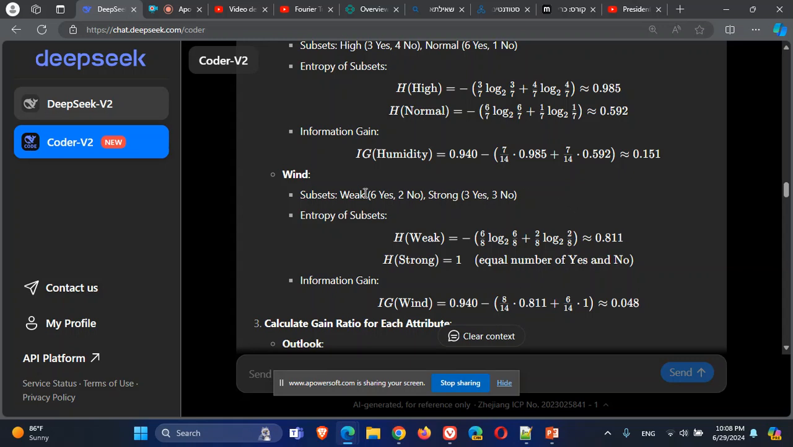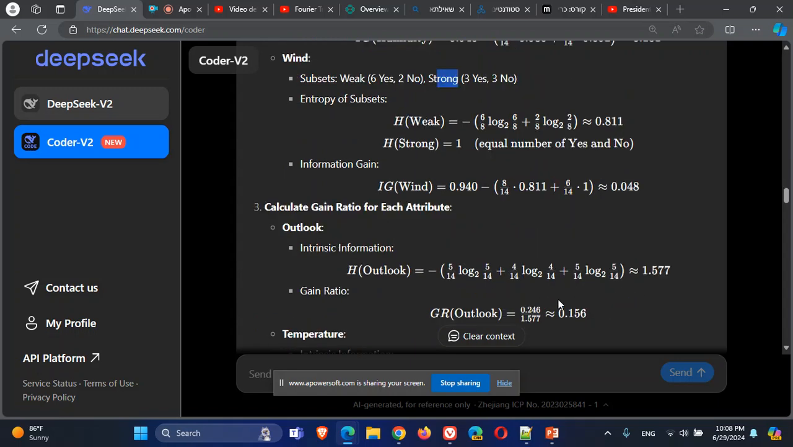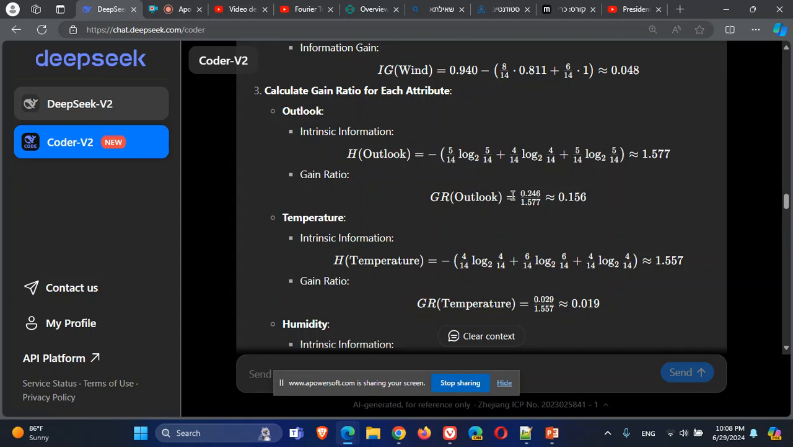Oh, we forgot the wind. We do the same, subsets split by the wind, weak and strong. Take the entropy for each subset, calculate the information gain. This is the information gain. Okay, so now let's do the gain ratio.